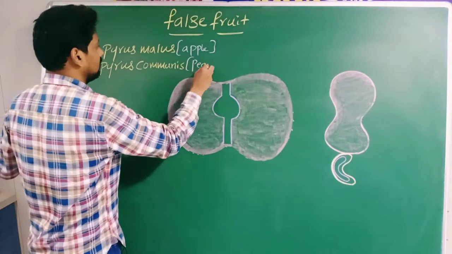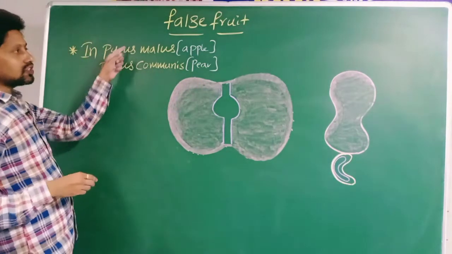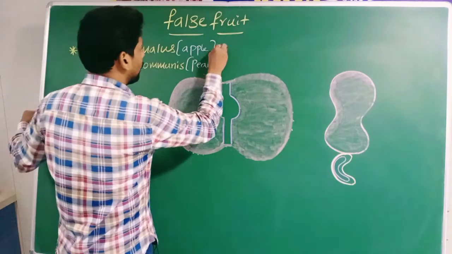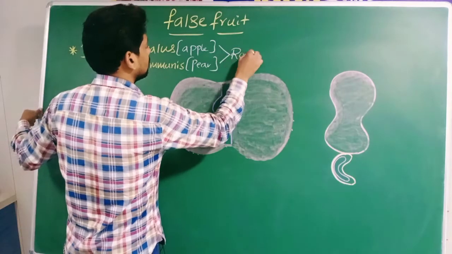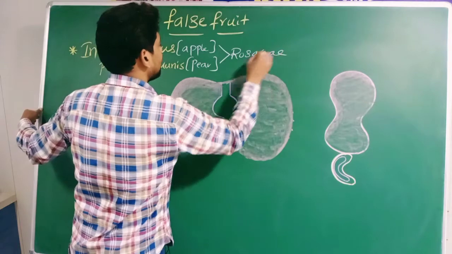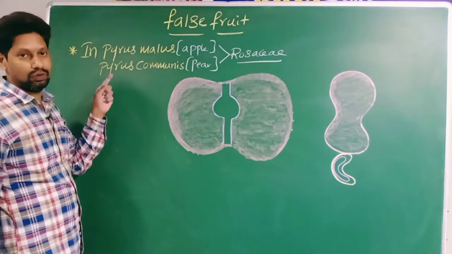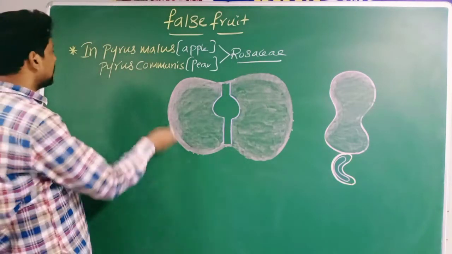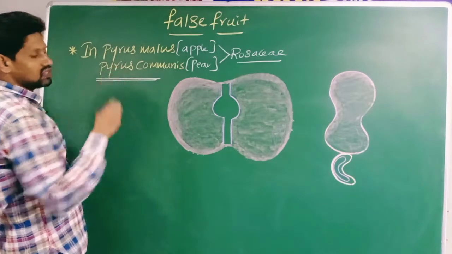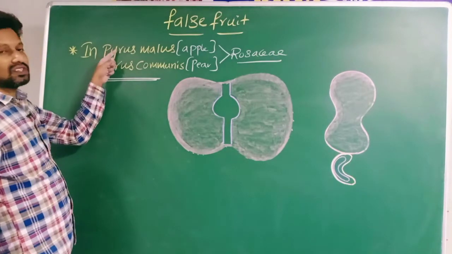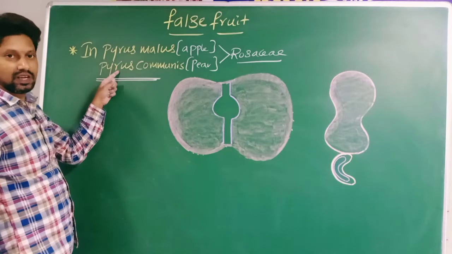These two plants come under the Rosaceae family. Now, all these statements are concerned with Pyrus malus and Pyrus communis.